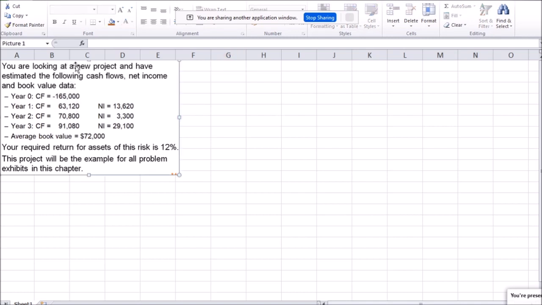So let's say we have a new project. You are looking at a new project and have estimated the following cash flows. Nobody knows the future, it's just an estimate. And we also have net income and book value and other things. For NPV, we only need the cash flows. But today we're going to look at other methods of evaluating investment projects as well. We're going to need those net income and book values for some other methods. So for now, we only need the cash flows.